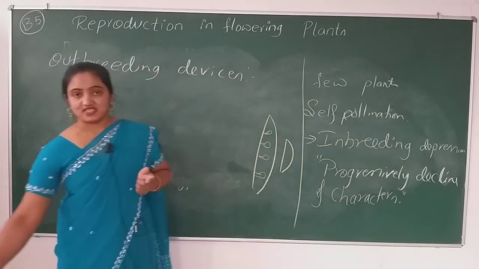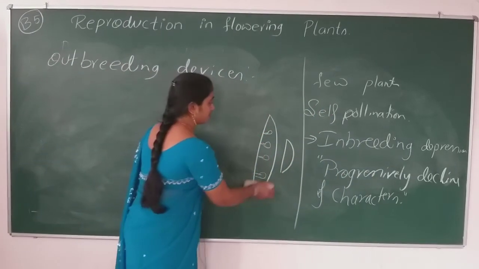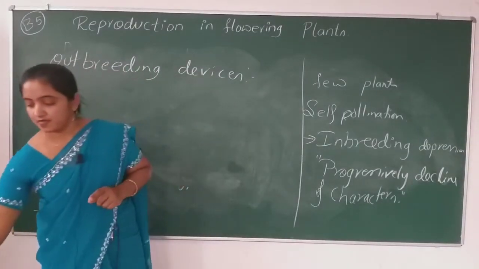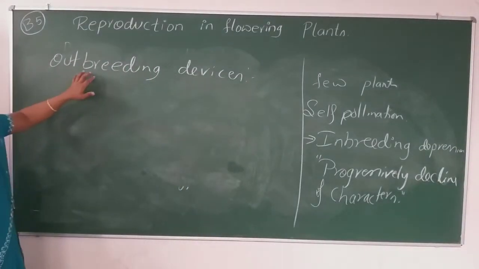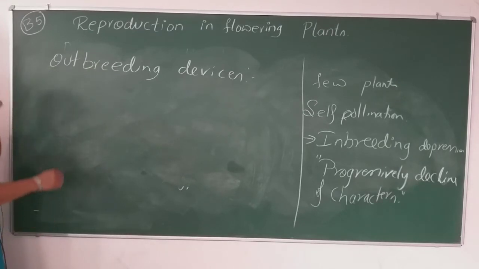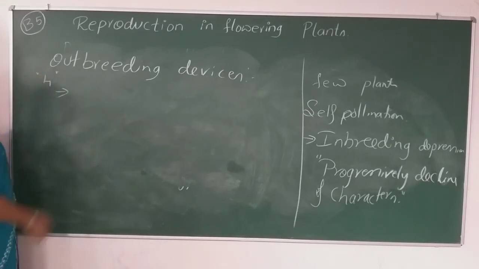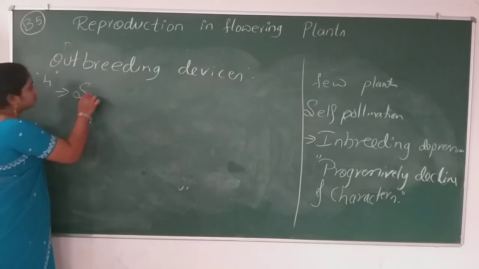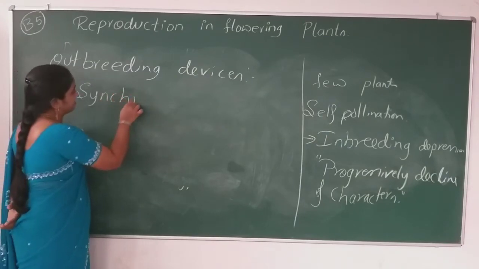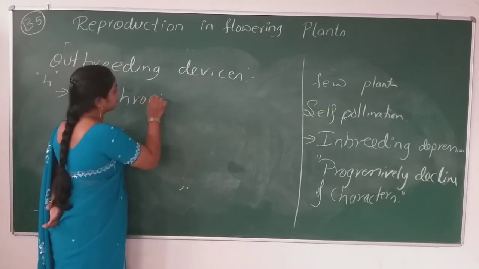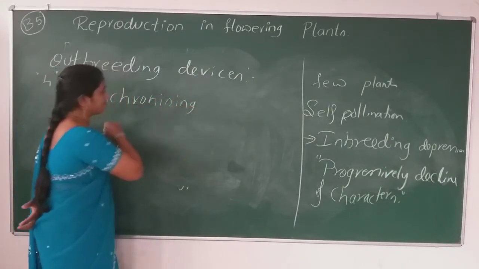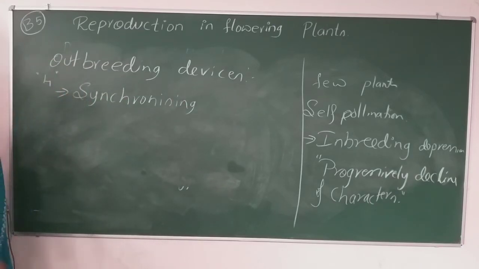To discourage this inbreeding depression, the plant itself forms some outbreeding devices. There are 4 devices. Remember here, 4 devices are there. The first one is synchronization. Synchronizing. So what is synchronizing?